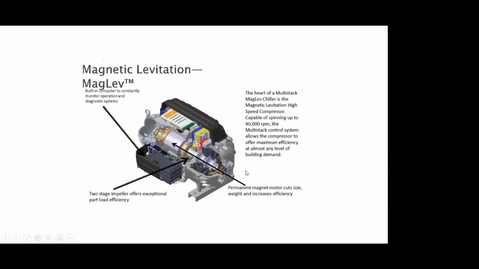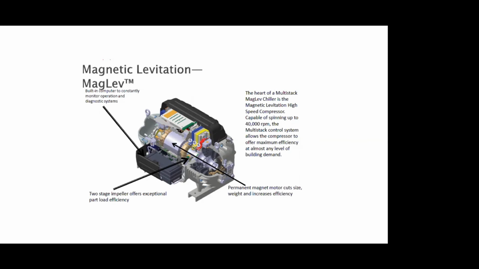Now this is technology which has been around for almost 10 years now: magnetic levitation. This is basically the concept on which the bullet train runs. In any high speed machinery like a compressor, a lot of energy is wasted as friction loss in the bearings. What it does is it creates a magnetic field in the bearing, and the shaft, instead of touching the bearing, floats in the bearing.